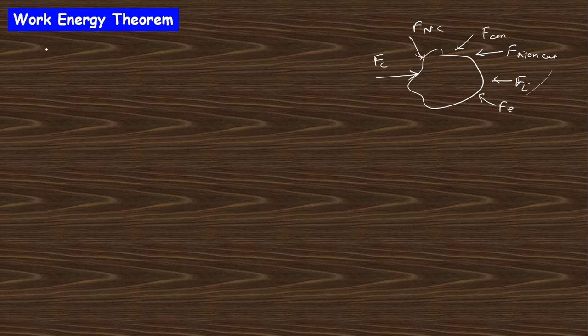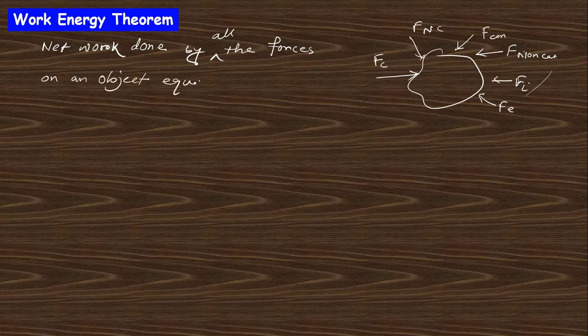The work energy theorem says that the net work done by all the forces on an object equals the change in kinetic energy.